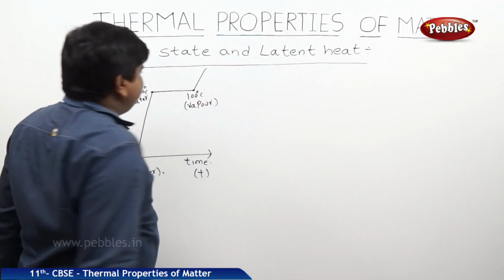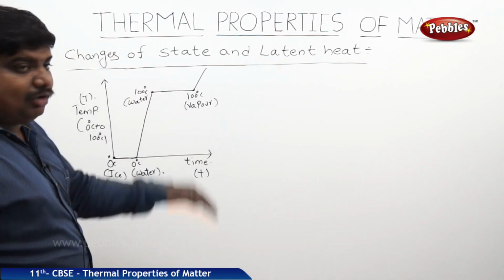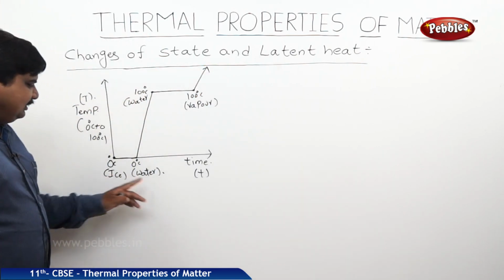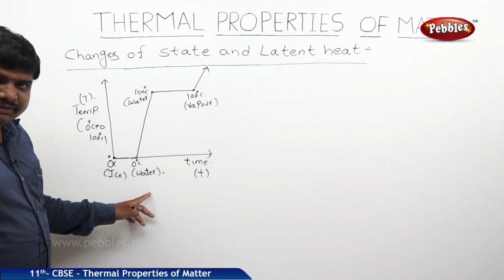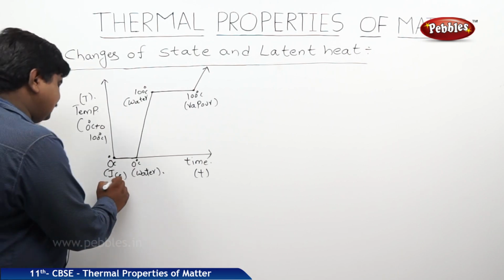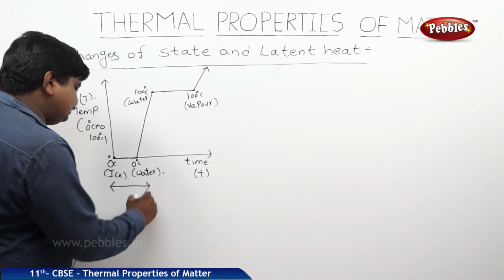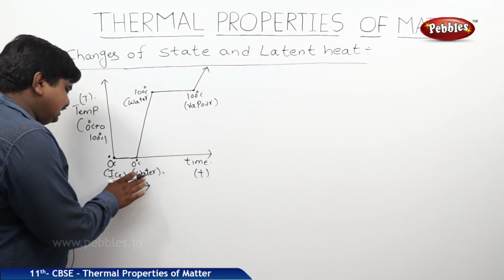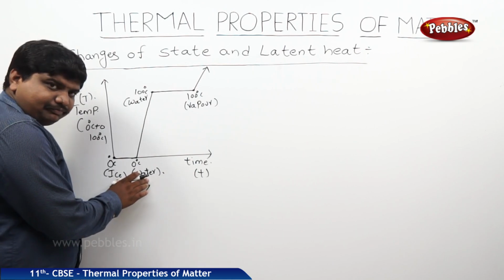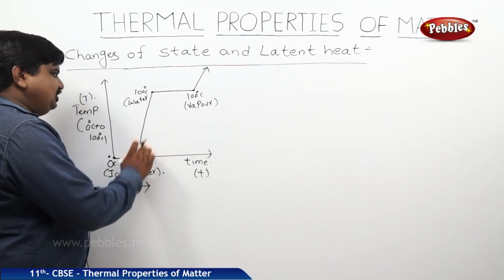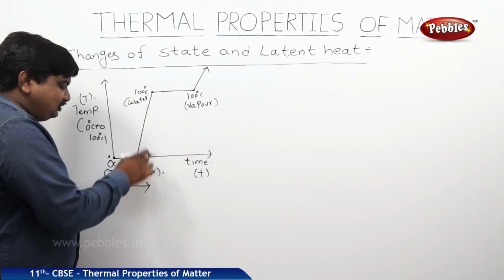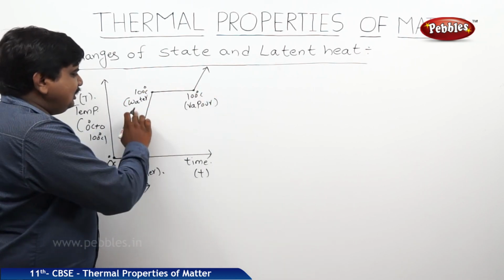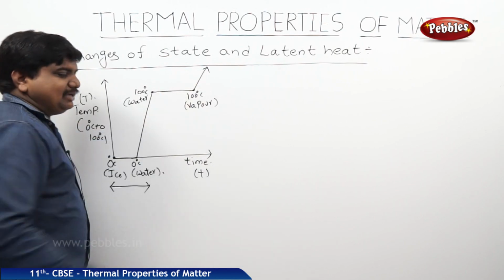There we can expect evaporation to take place. Here the temperature is the same, but a change of state has occurred. Ice to water at 0 degrees Celsius, yes, the temperature was the same. But from 0 to 100 degrees Celsius, the state is the same and the temperature is different. Here also the state is different, the temperature is the same.